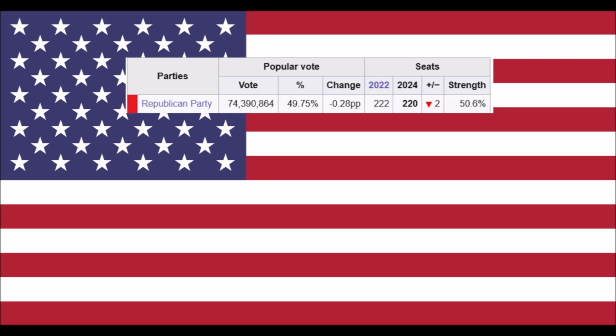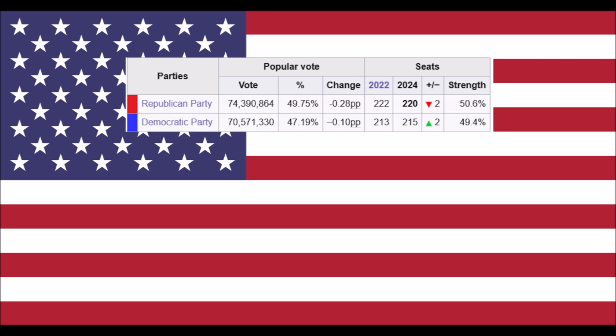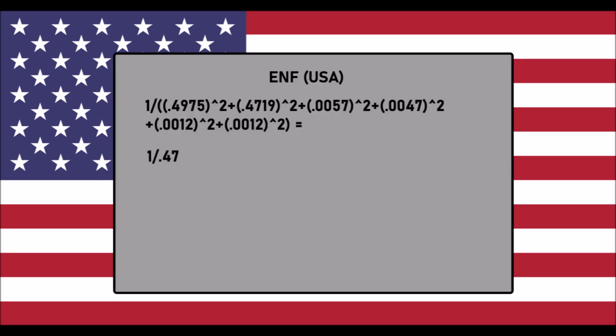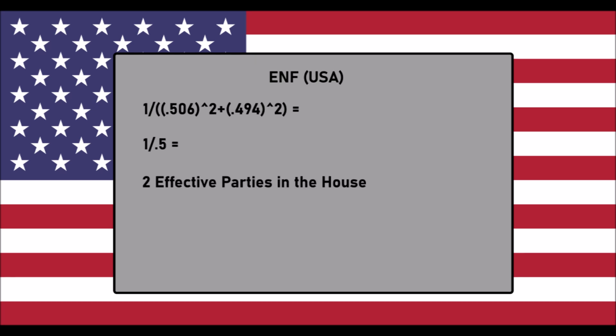Take the US, for instance. In the 2024 House of Representatives elections, the Republicans got 49.75% of the vote, and the Democrats got 47.19%. A few other parties got their many percent. If we plug this into the formula, we get 1 divided by 0.47, or 2.13 effective parties. However, if we take the actual parties in the legislature, we get exactly 2 effective parties.